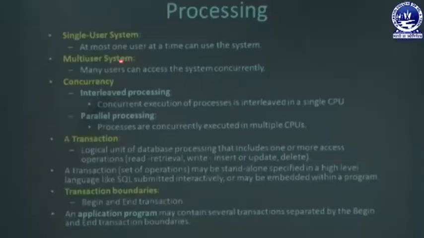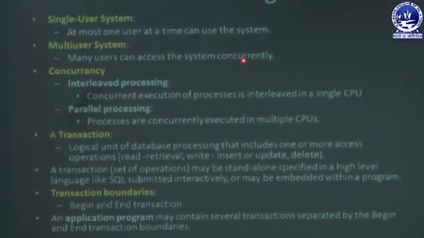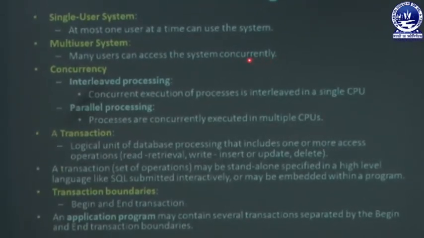That is called the single user system. Then the second one is the multi-user system. That means many users can access the system concurrently, or we can say simultaneously.